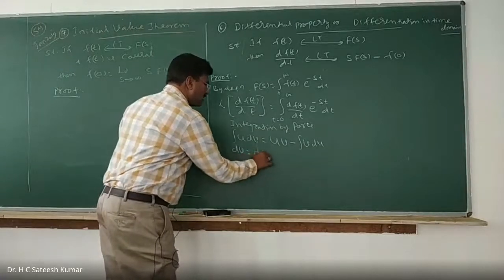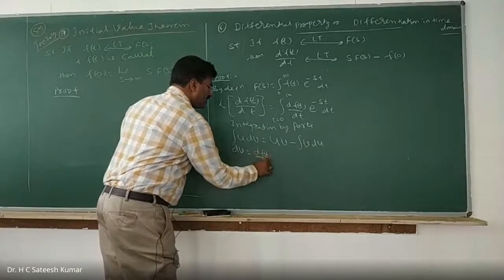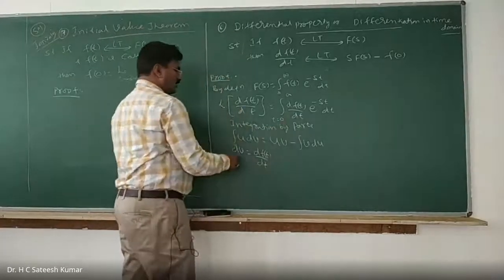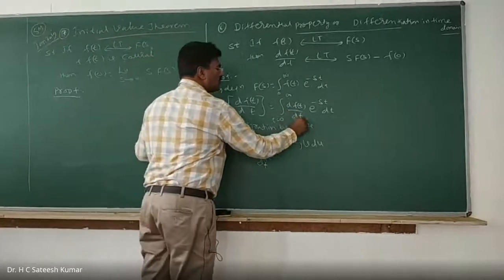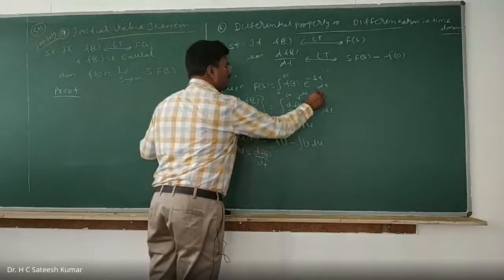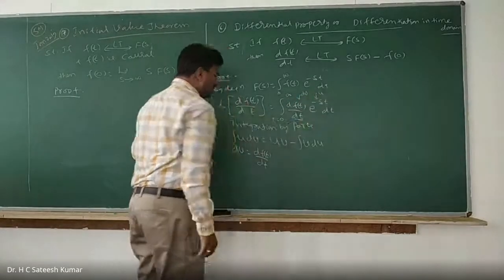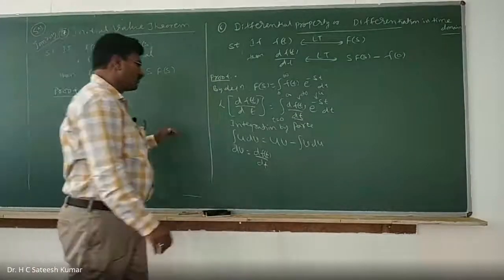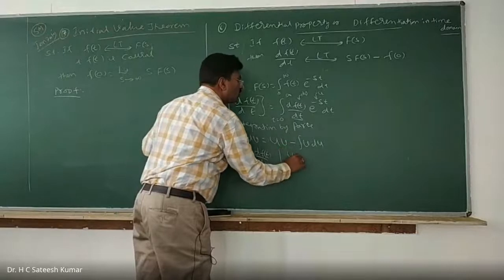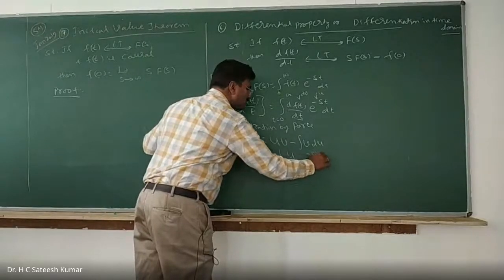df of t divided by dt. So here we have, and one you take it as u. So this you take it as dv, this you take it as u, or you can use Bernoulli's principle if you are familiar. Okay, right? So dv is this one, and u is this one. u is equal to e to the power of minus st.